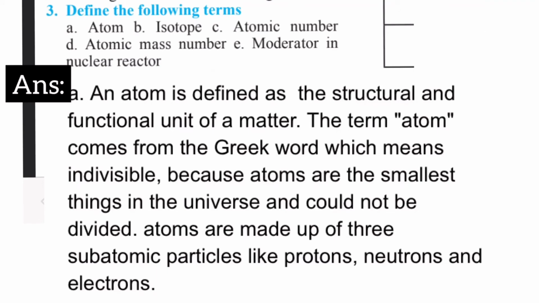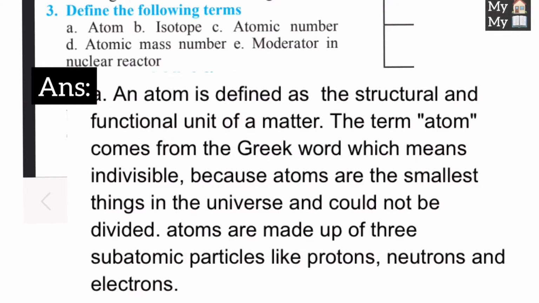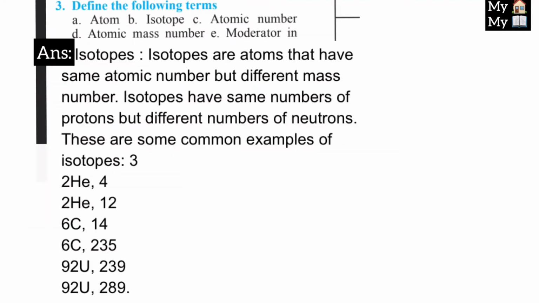Answer, an atom is defined as the structural and functional unit of matter. The term atom comes from the Greek word which means indivisible, because atoms were thought to be the smallest thing in the universe and could not be divided. Atoms are made up of three subatomic particles: protons, neutrons and electrons. Second one is isotopes. Isotopes are atoms that have the same atomic number but different mass number. Isotopes have the same number of protons but different numbers of neutrons. These are some common examples of isotopes.